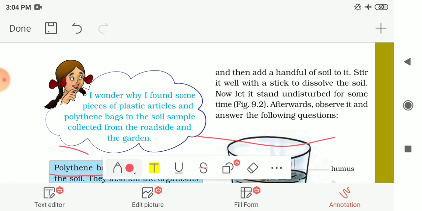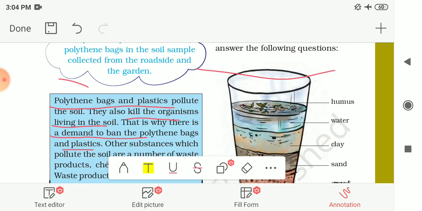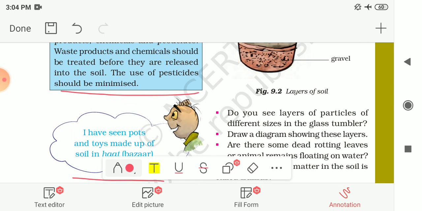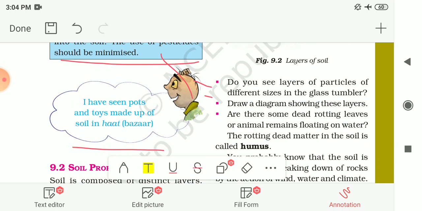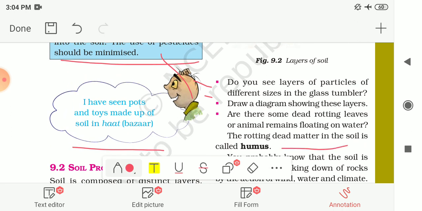After some time, observe it and answer these questions: do you see layers of particles of different size in the glass tumbler? Draw a diagram showing these layers, and are there some dead rotting leaves or animal remains floating on water?